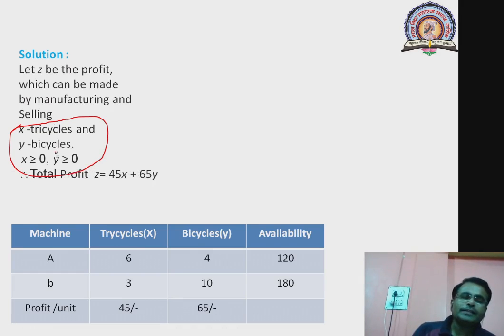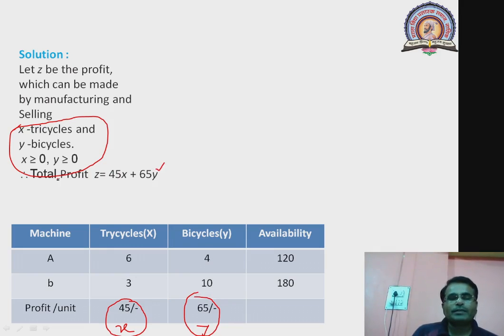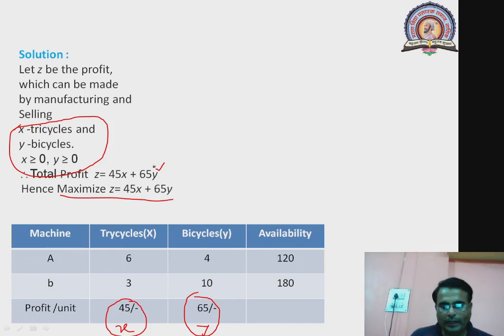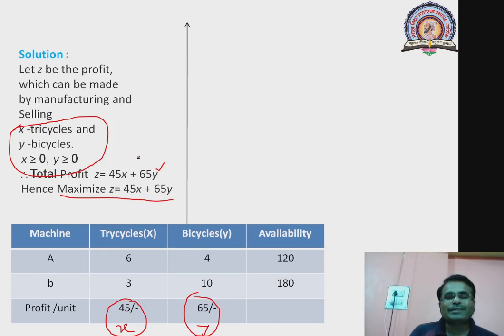And we have assumed X tricycles and Y bicycles. Therefore, the total profit is 45X plus 65Y, and as we want to maximize the profit, we write: maximize Z equals 45X plus 65Y. This is nothing but your required objective function. We also need to consider constraints.